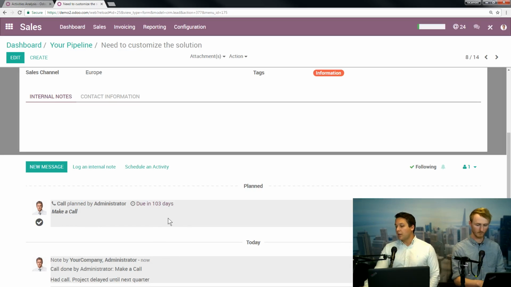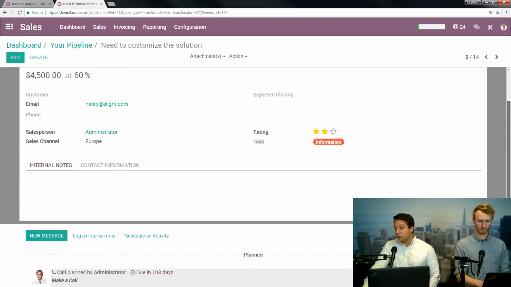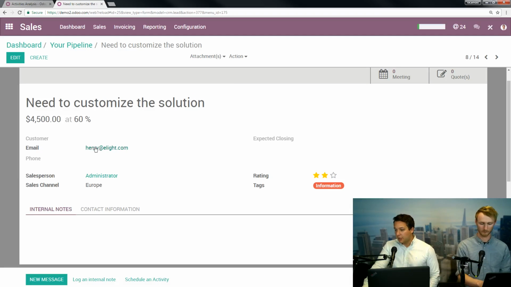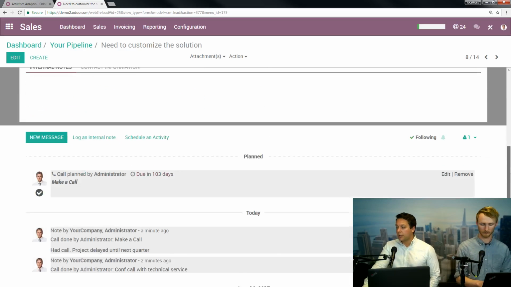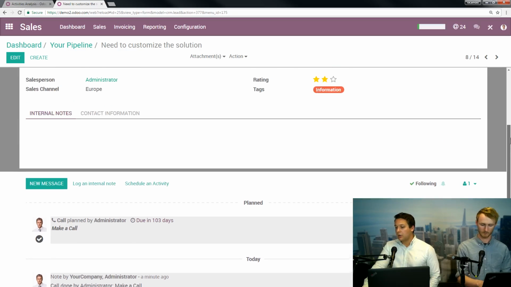And then when that gets closer, when it's a week away, when I do my upcoming activities in a week, that's going to be there. When that October 1st comes in and I come into the office, it's going to be right there saying, hey, this has to happen today. And then what's also really useful is, 103 days later, I'm not going to remember exactly what I was talking to Henry here about. I can quickly come down, read any notes I have. It'll jog my memory, and then I'm ready for my call, and hopefully it goes well.